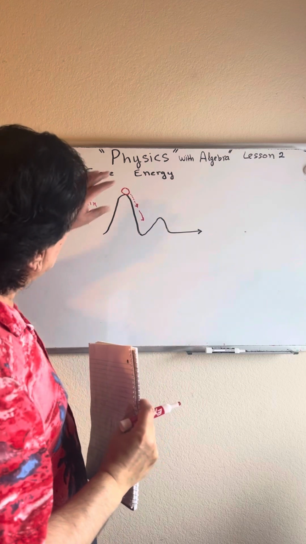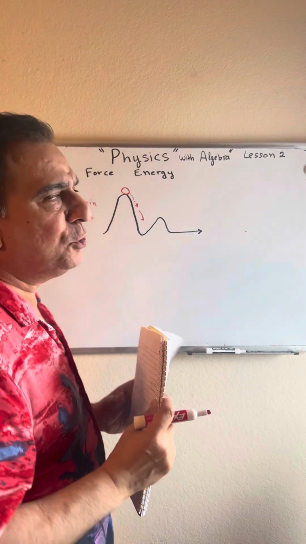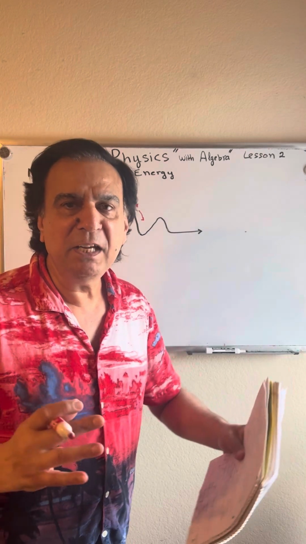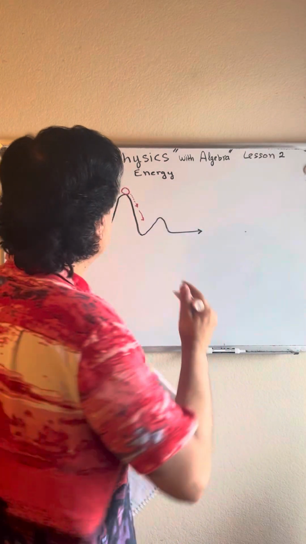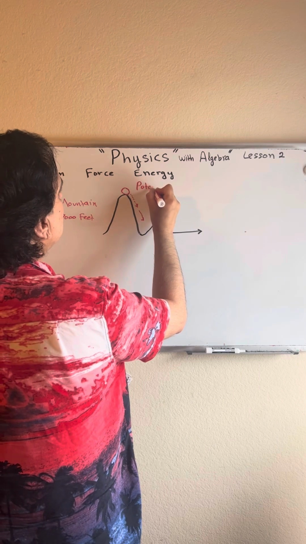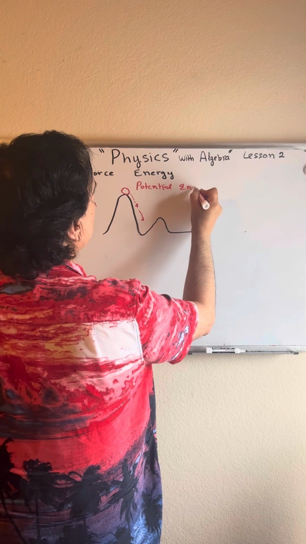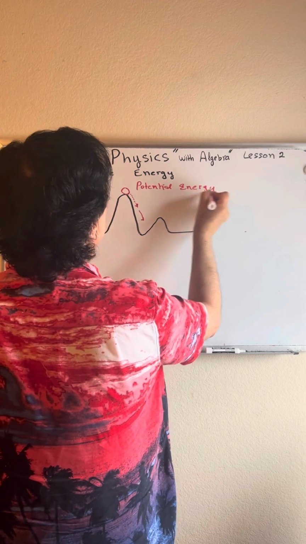So at the top, when you went up, what you did was that you gained potential energy, okay?